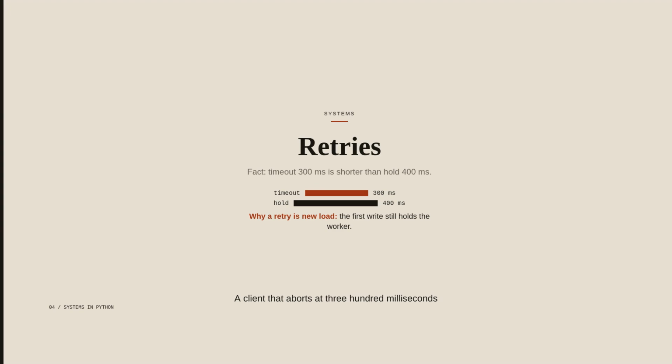A client that aborts at 300 milliseconds leaves a 400 millisecond write still holding a worker, and then it sends the write again. A timeout plus a retry is new load on the same 4 workers. 12 clients doing that turn one wave into 2 unless the client bounds itself.